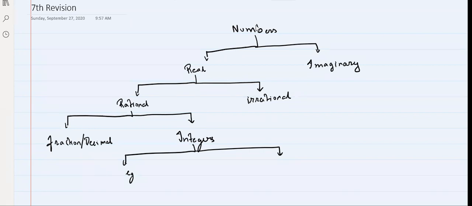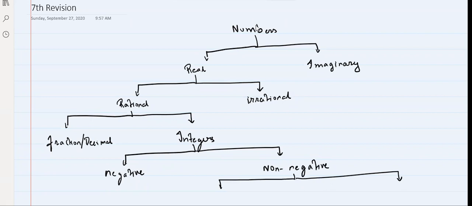Negative integers and non-negative integers. I'm saying non-negative, I'm not saying positive. And non-negative is further divided into whole number and natural number.